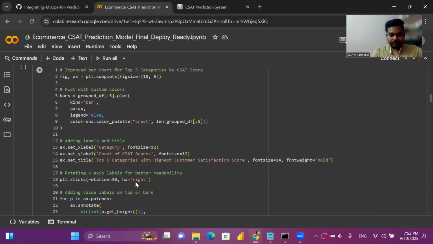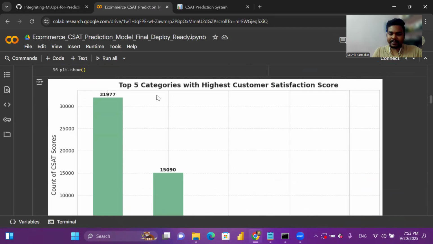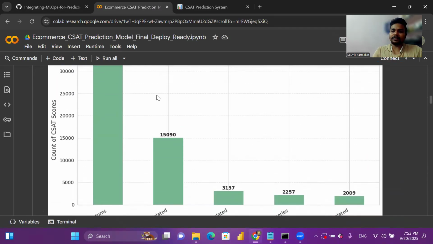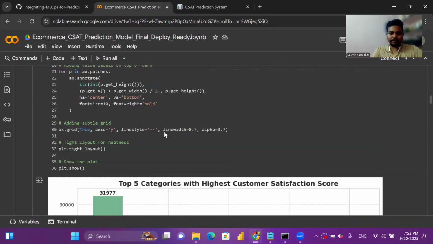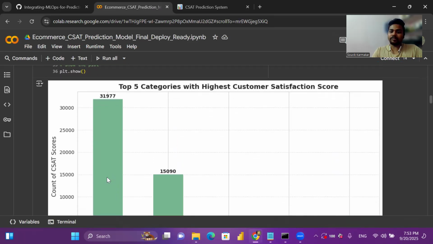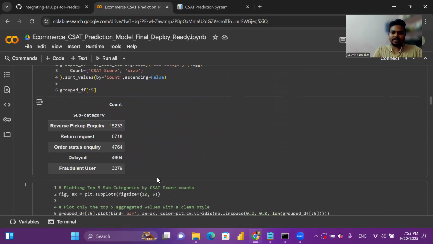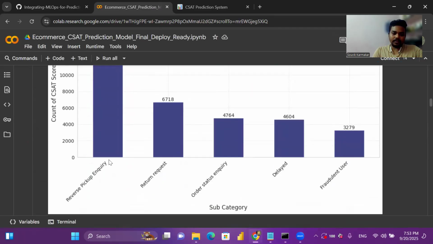Okay, so let's see. This is the same thing, the top 5 categories, but these categories are basically the query categories, like order related or return related queries. The return related category has a high customer satisfaction score, meaning whoever raised a concern or complaint regarding returns is more satisfied than in other categories, I would say. This is the subcategory with the highest customer satisfaction score.